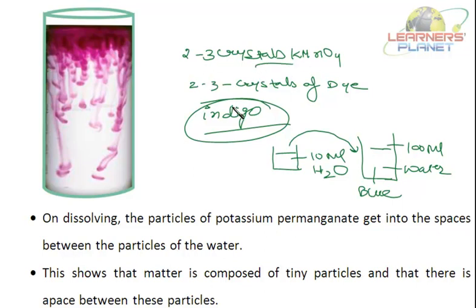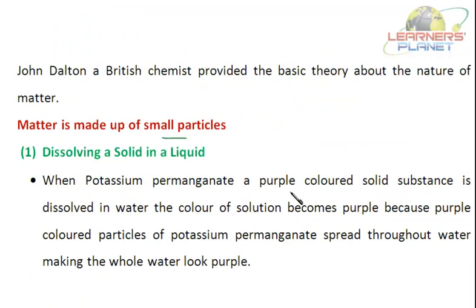Likewise, say crystals of potassium permanganate are taken. This is the experiment given in most of the books. Potassium permanganate is a purple colored solid. If it's dissolved in water, it changes the color of that water. The color of the solution becomes purple. Why so? Because purple colored particles of potassium permanganate spread through the water, making the whole water look purple. It was just like the indigo.